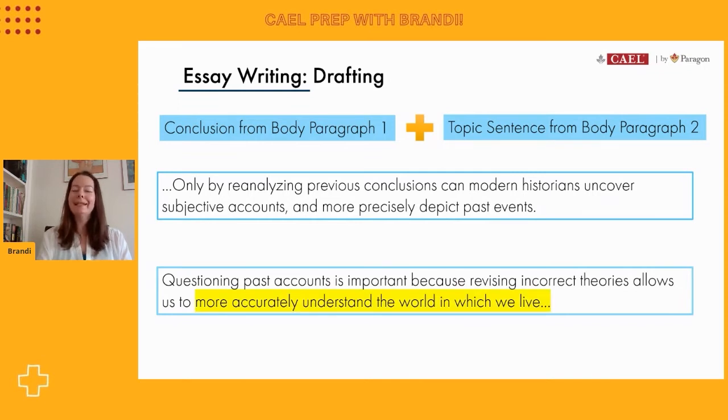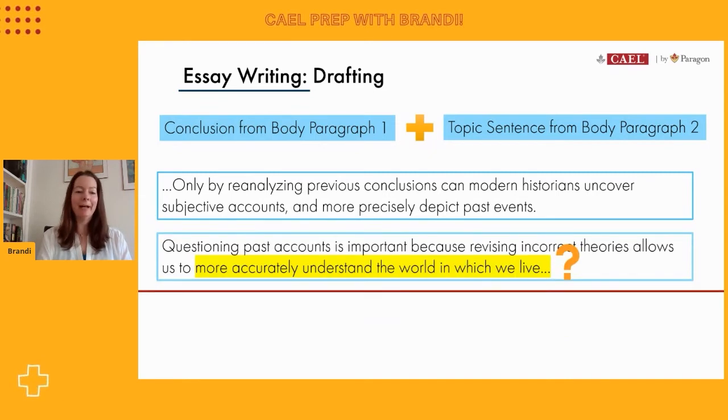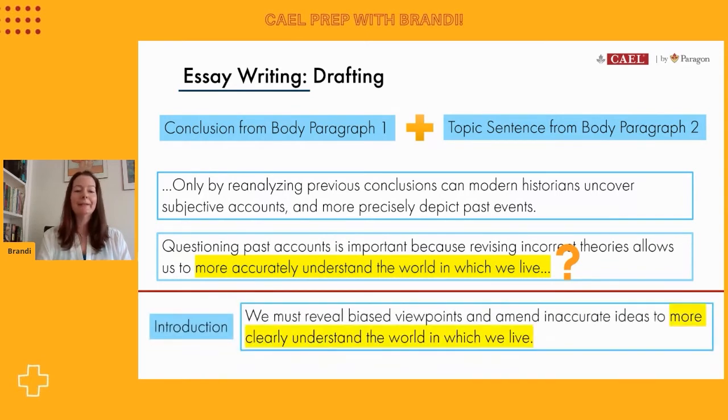This phrase right here in this next paragraph is really familiar. I know I've seen it before. And if I go back to that introductory paragraph that we just talked about, I used almost the exact same phrase here. You can see this is far too much repetition. So I'm going to have to rewrite one or the other.